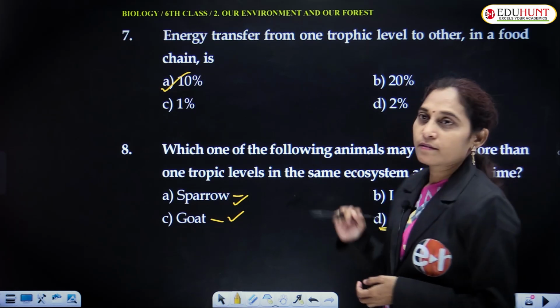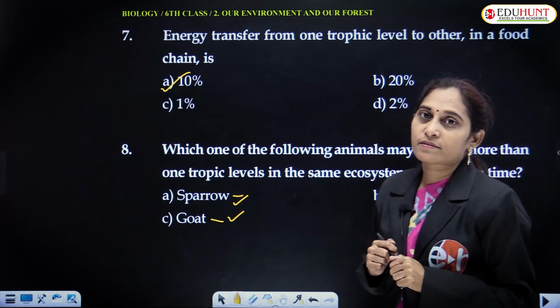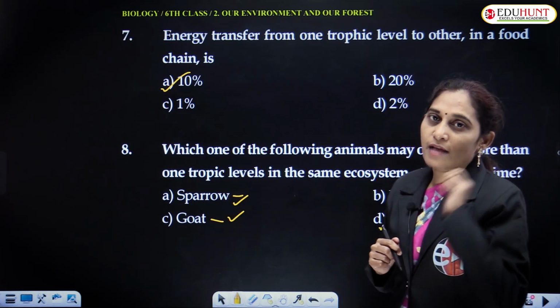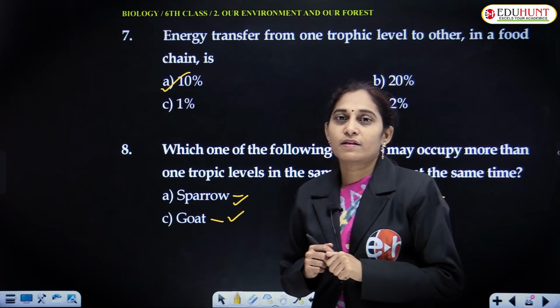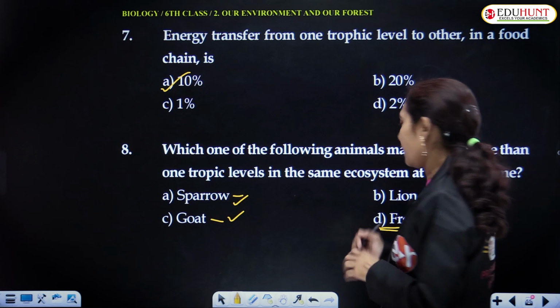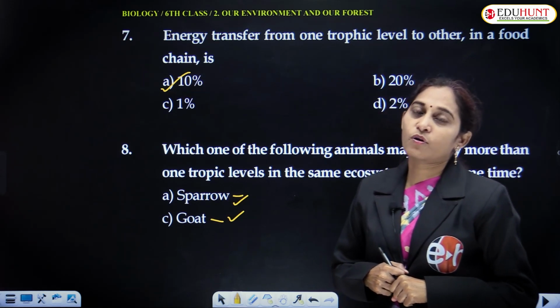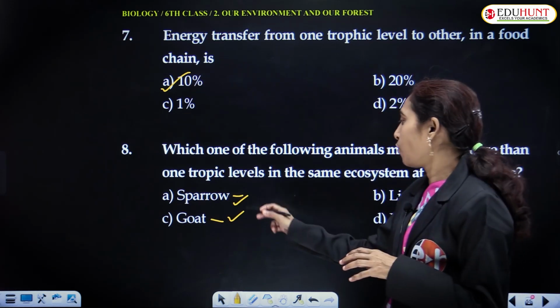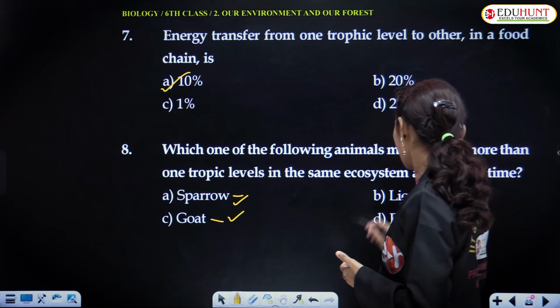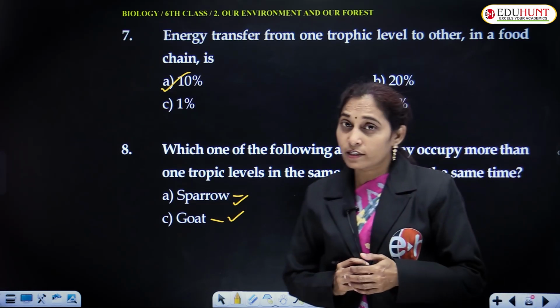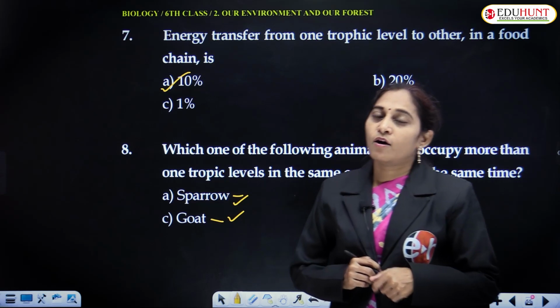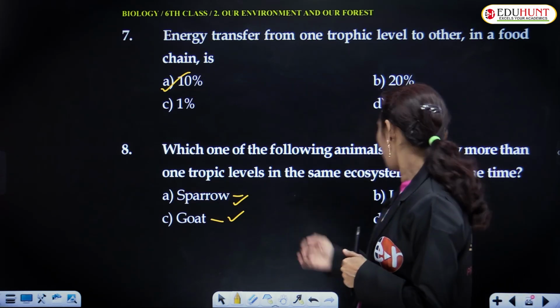Frog eats small insects like grasshoppers, even caterpillars. Even lion is a carnivore. It eats goat, deer like that. Though frog is not a herbivore, it can occupy more than one trophic level in the ecosystem.